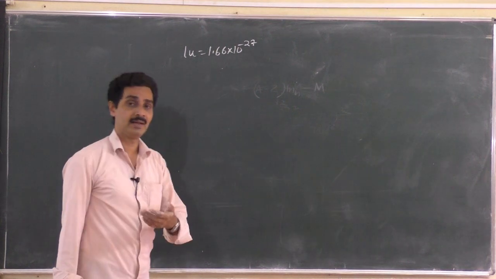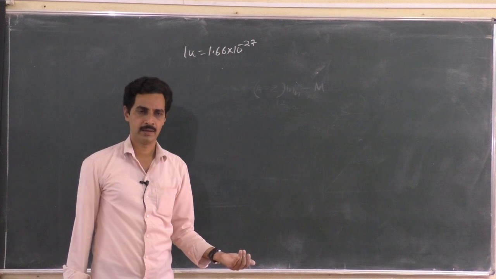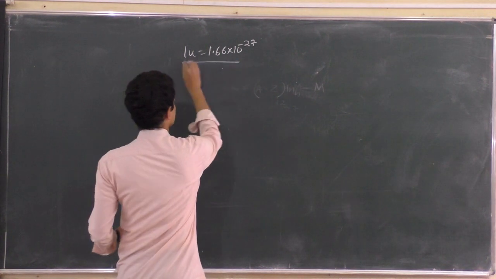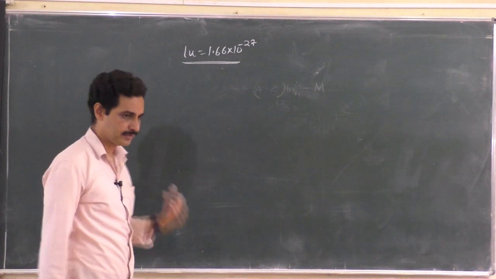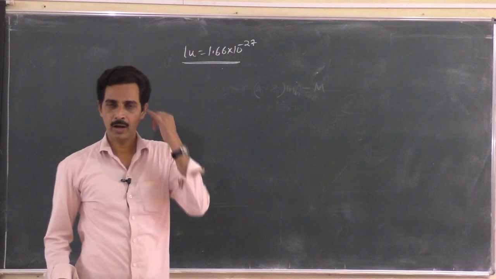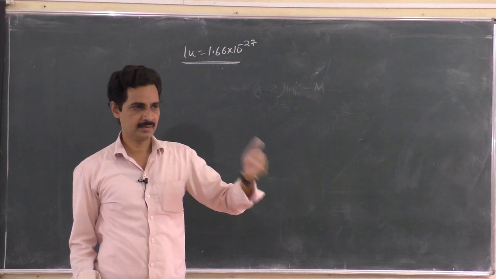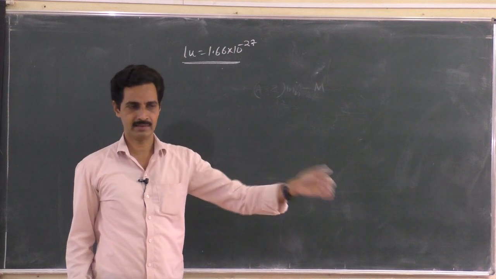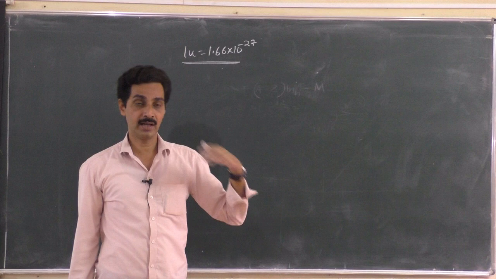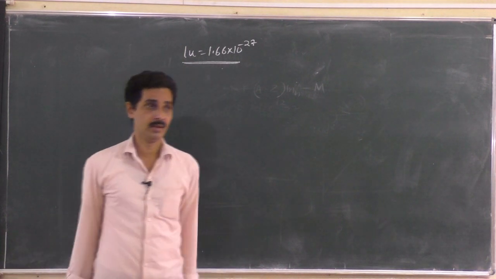On the other hand, you can have a direct connection between energy and mass defect in atomic mass unit. How is it expressed? Let us find out. Suppose 1 kg of mass is lost. How much energy is obtained? E equal to mc squared. M is 1 kg, c squared is 3 into 10 to the power 8 whole squared, that is 9 into 10 to the power 16. So 9 into 10 to the power 16 into 1 kg. That much amount of joules of energy is obtained.